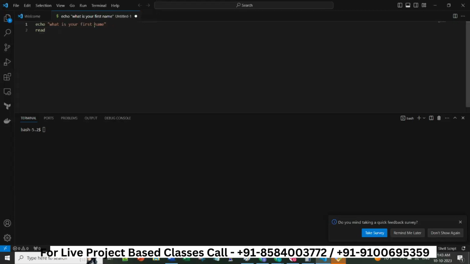We read it and keep this value in v first name. Then we write echo what is your last name, and read that again into v last name. We are using camel casing as I explained yesterday, and then we will print it.